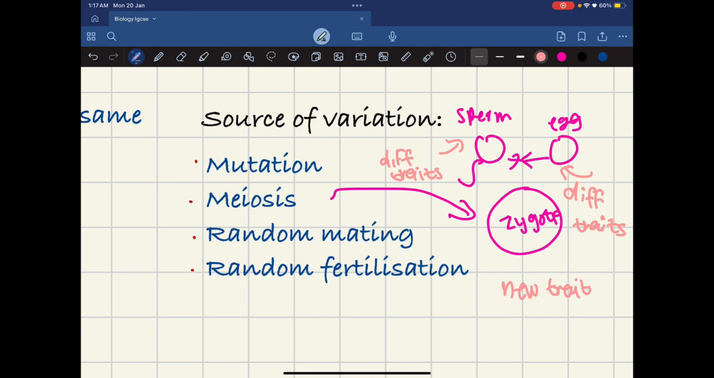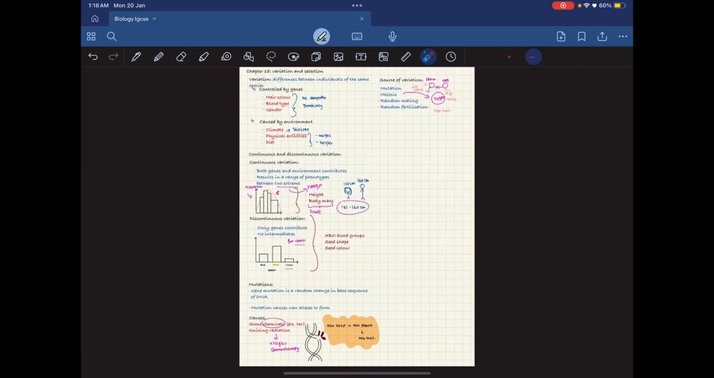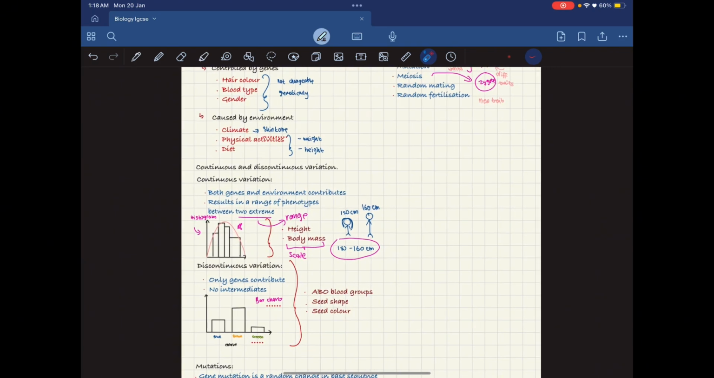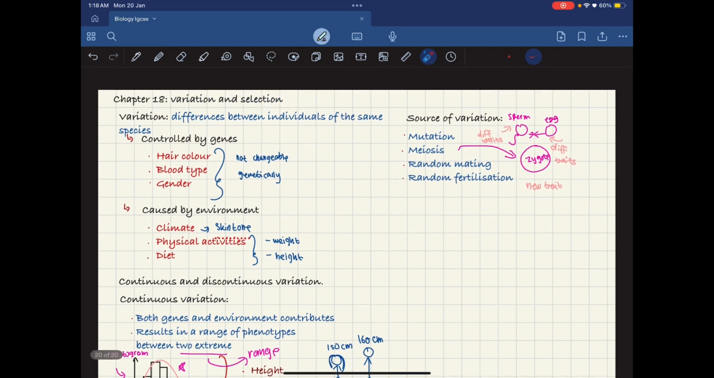And then there is random mating, which is related to meiosis, and we have random fertilization, which is pretty much similar to meiosis, but you can use these examples. So that's pretty much it for the first part of the chapter. I will be posting the rest of the chapter in the second part.